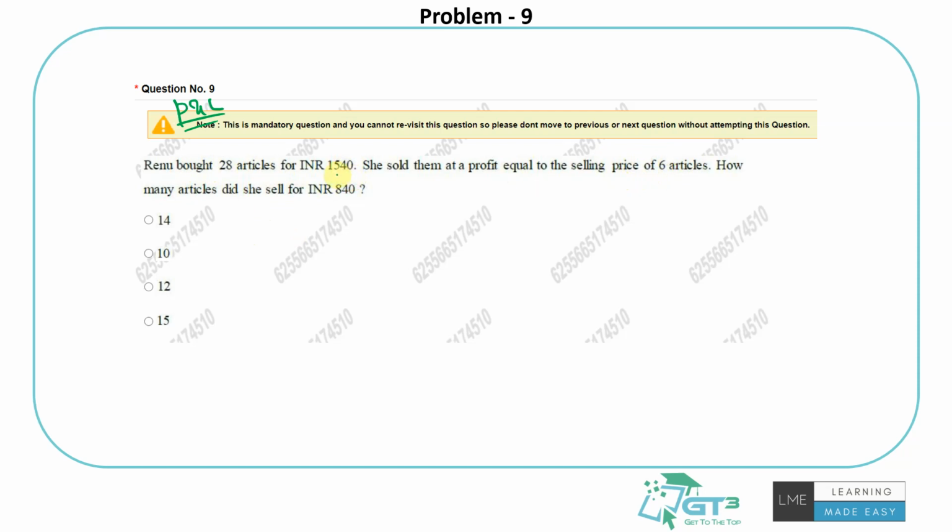Right, and we have discussed these questions in our course also. If you are a student of our course, you would have ideally seen something similar in the profit and loss, the advanced topic. So Renu bought 28 articles for 1540. So I know the cost price of one article, but let's not focus on that. Let's assume the selling price of one article is X rupees. This is the important assumption you need to know. Okay, we have solved questions like this. A man sold articles, and made a loss of selling price of 2 articles and all of that. So very similar to this, they said profit is equal to selling price of 6 articles.